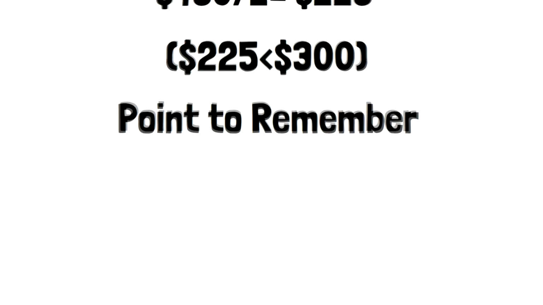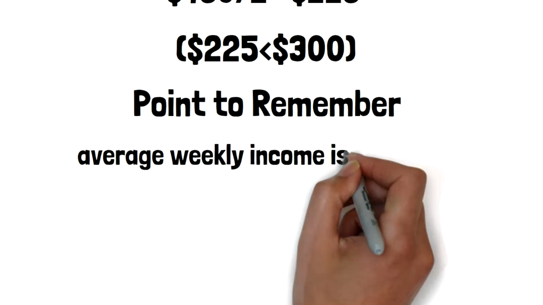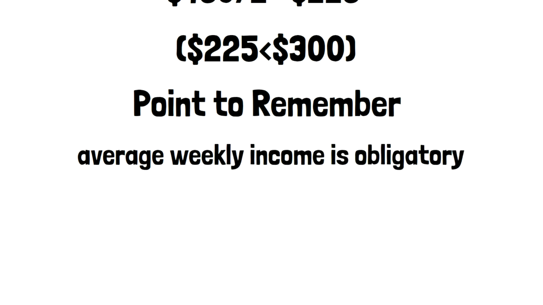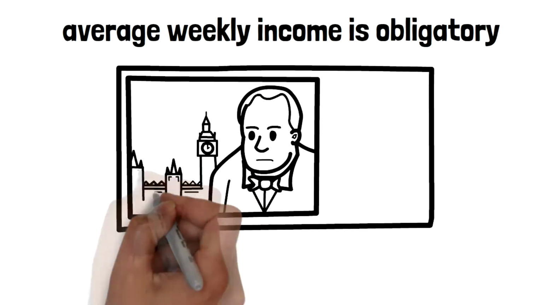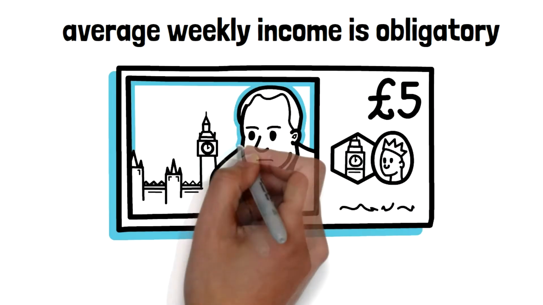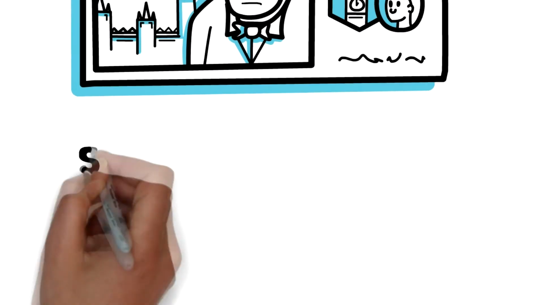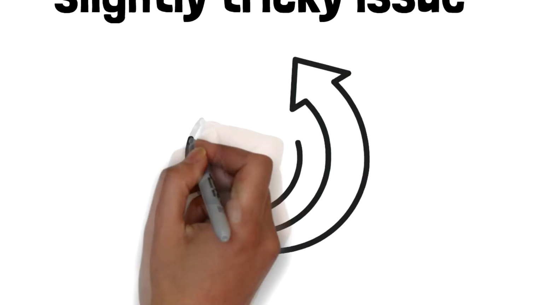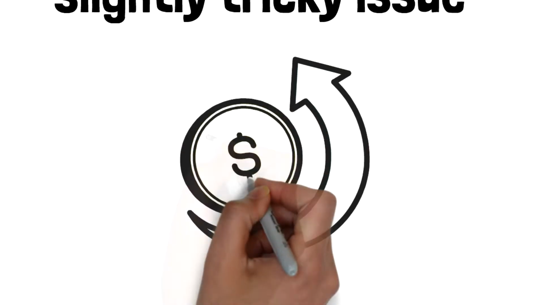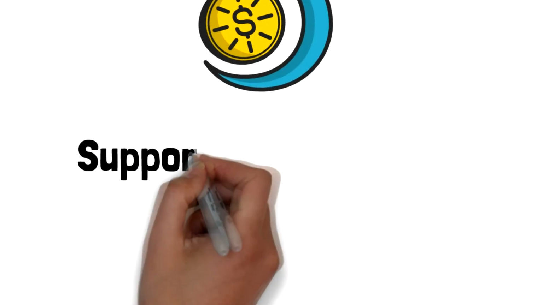Point to remember. The point to remember is that calculation of average weekly income is obligatory before you apply for CRB under each eligibility period. As I have demonstrated, if your average weekly income is variable, you must be careful to determine if you qualify for CRB in each eligibility period. This may be a slightly tricky issue for some CRB applicants. However, there is no escape from this drill if you want to be sure that you do not have to repay the CRB payment received based on wrong calculation on your part.